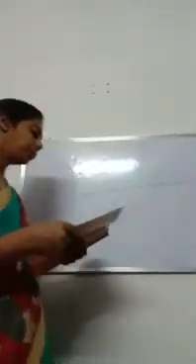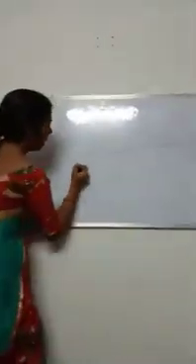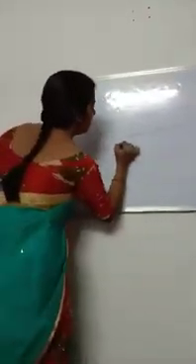Next, heart. Heart is the most important organ of our body. The heart pumps blood to all parts of the body. It is placed inside the chest at left side. Heart beats 72 times a minute. It works when we sleep also. The heart is the most important part because it pumps the blood.